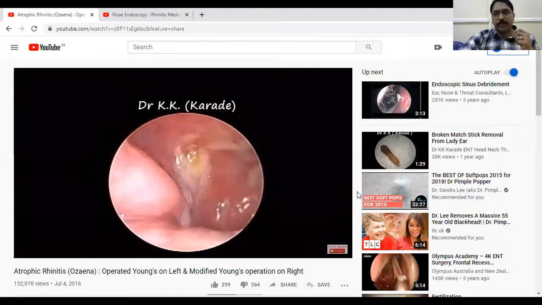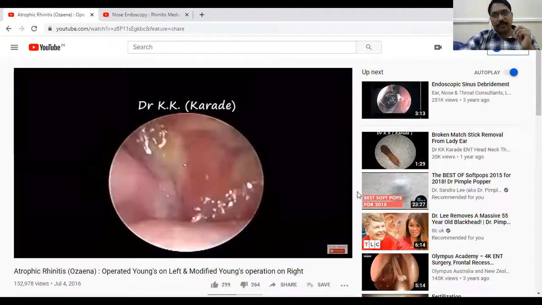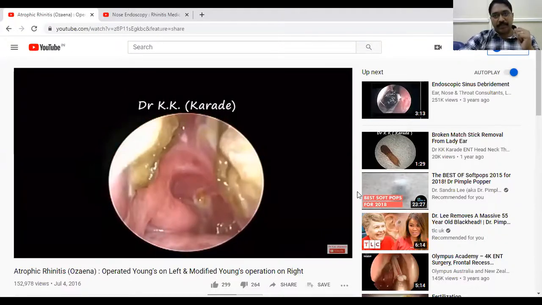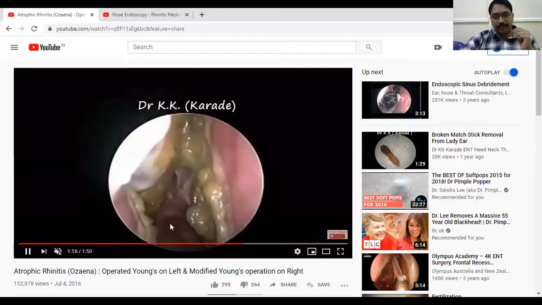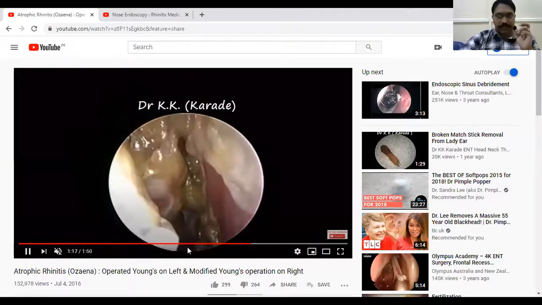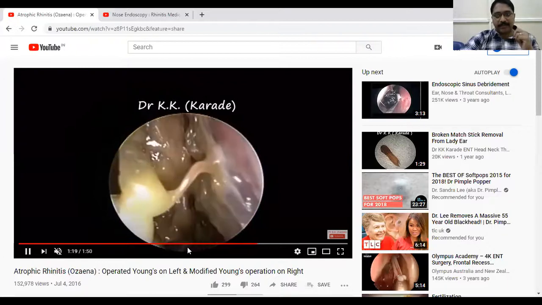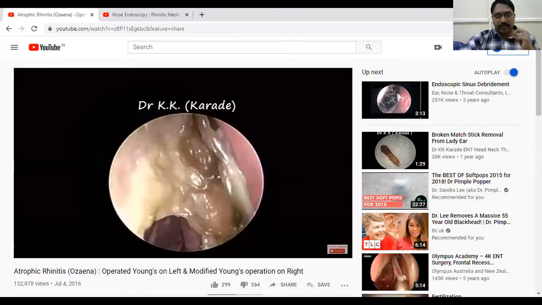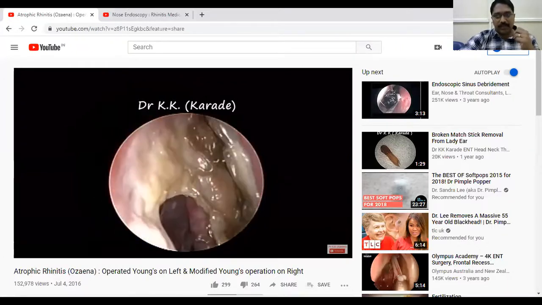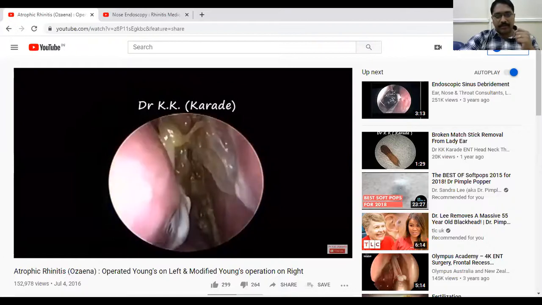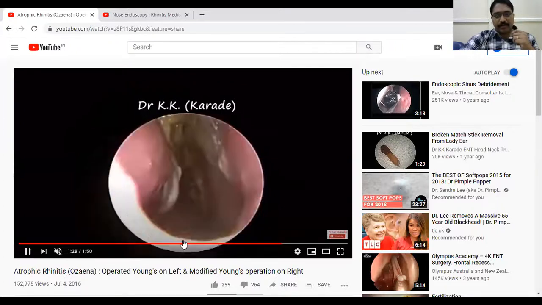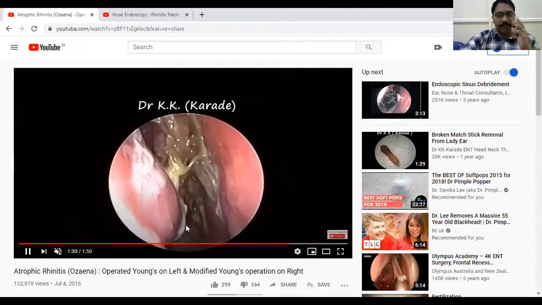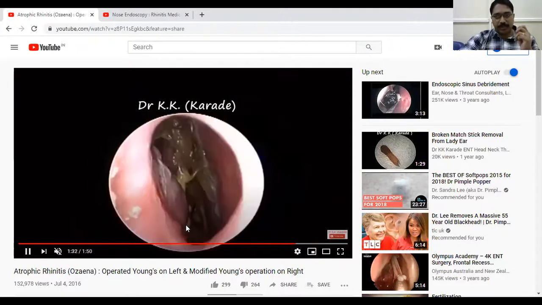By doing anterior rhinoscopy with Thudichum's nasal speculum, if you can see the complete nasopharynx directly, it suggests early stages of atrophic rhinitis, because in normal patients you can't see the nasopharynx directly like this. Because of the atrophy only, you can see the nasopharynx directly using Thudichum's nasal speculum. Okay.